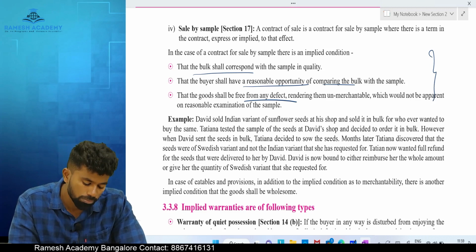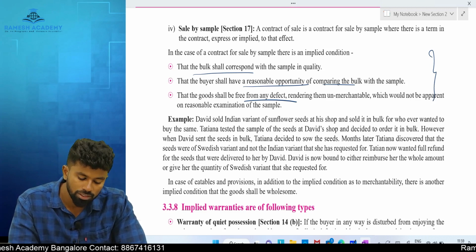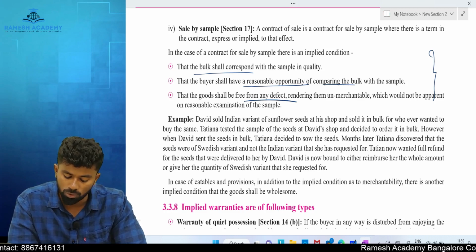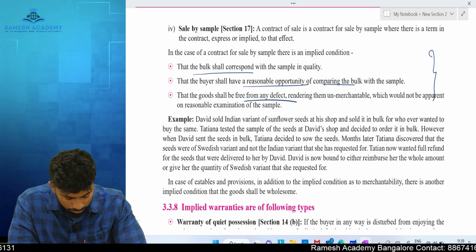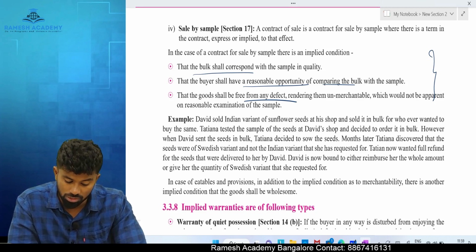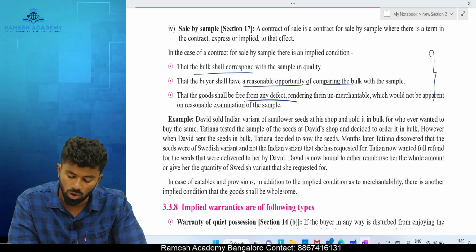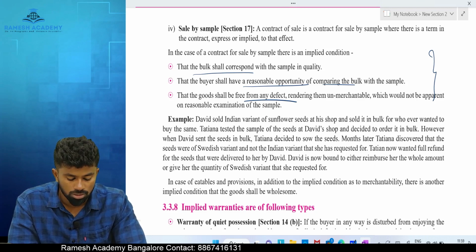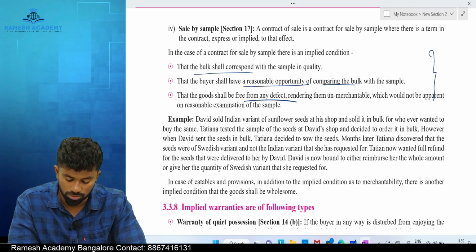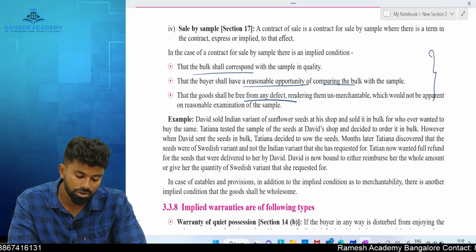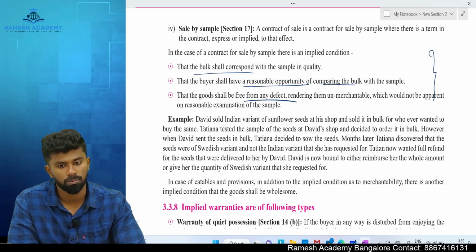Okay. Example, David sold Indian variant of sunflower seeds at his shop and sold it in bulk for whoever wanted to buy the same. Tatiana tested the sample of the seeds at David's shop and decided to order it in bulk. However, when David sent the seeds in bulk, Tatiana decided to sow the seeds. Months later, Tatiana discovered that the seeds were of Swedish variant and not the Indian variant.